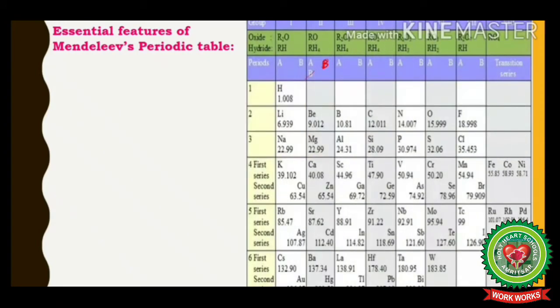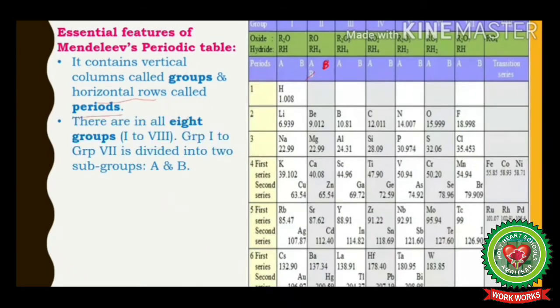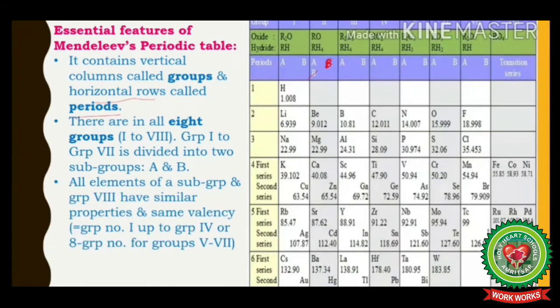What were the essential features of Mendeleev's periodic table? First was that it contains vertical columns called groups and horizontal rows called periods. Important feature is that there are in all 8 groups from group 1 to group 8. Group 1 to group 7 is subdivided into 2 subgroups A and B, whereas group 8 is not divided into any subgroup.